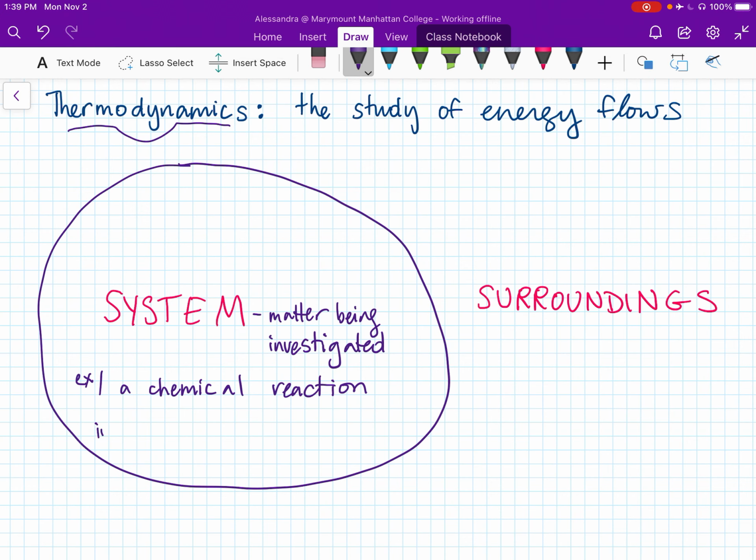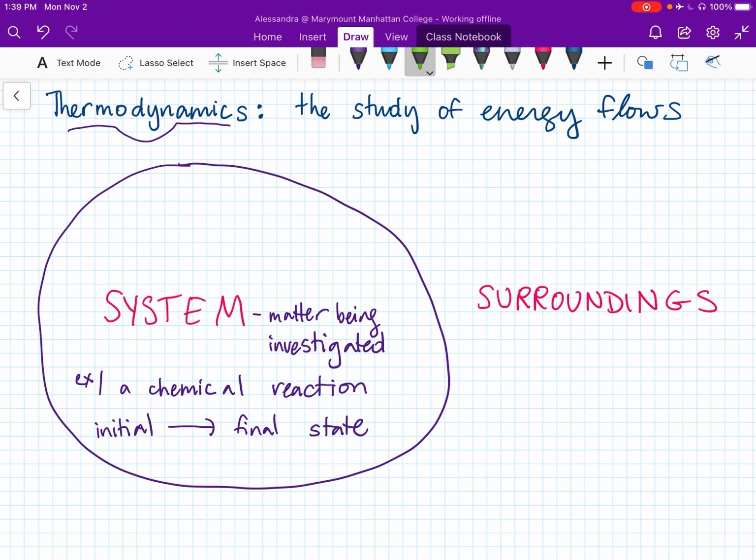And you're interested in the changes that the system undergoes in going from whatever the initial state is to whatever the final state is. So in the case of a chemical reaction, the initial state would be the reactants on the left side of the arrow. The final state would be the products on the right side of the arrow.